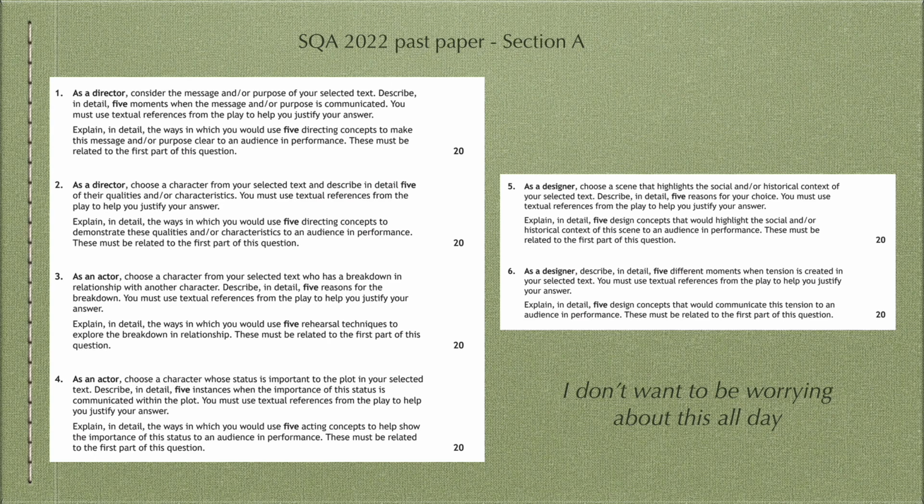First of all, we're going to look at the SQA exam paper from 2022 and take the quote, "I don't want to be worrying about this all day," and how this quote can be used to answer all 6 questions of that exam paper. Hopefully you will see what you need to change about an answer to use the quote to answer other questions. Questions 1 and 2 are from the point of view of a director, questions 3 and 4 from the point of view of an actor, and questions 5 and 6 from the point of view of a designer. And this is the normal structure for Section 1.